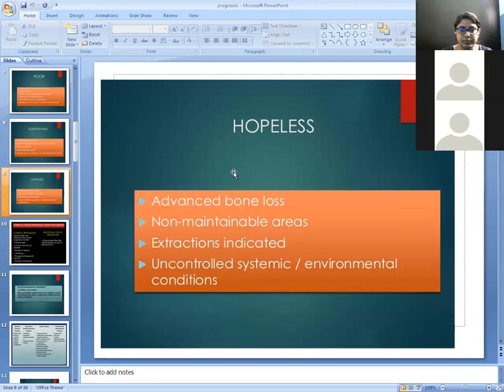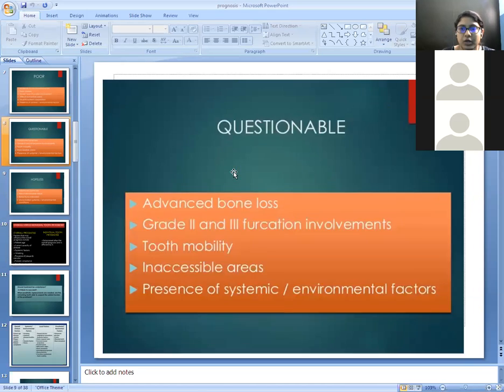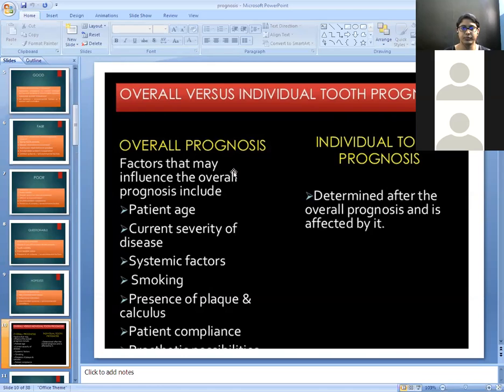In hopeless prognosis, there is advanced bone loss, non-maintainable furcation areas are present, and the tooth is indicated for extraction, and uncontrollable systemic and environmental conditions are present. So basically we discussed the different types of prognosis: excellent, good, poor, fair, questionable, and hopeless. Moving on to the difference between individual tooth prognosis and overall tooth prognosis.